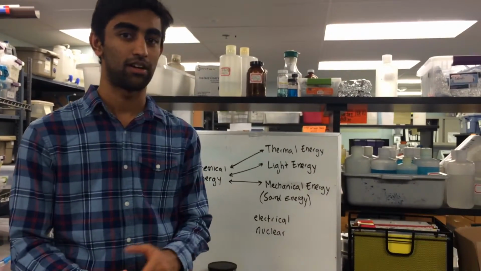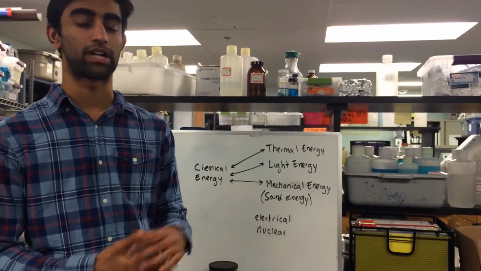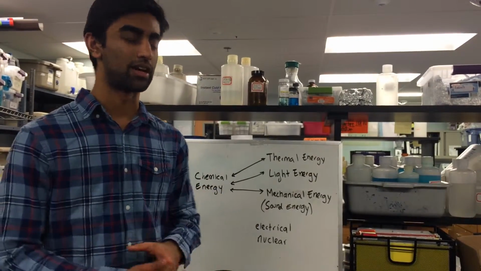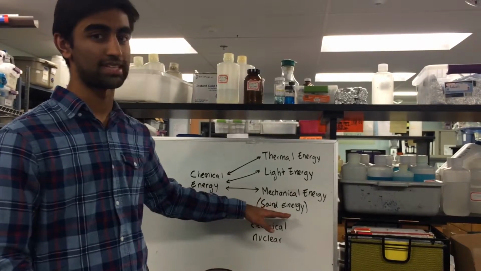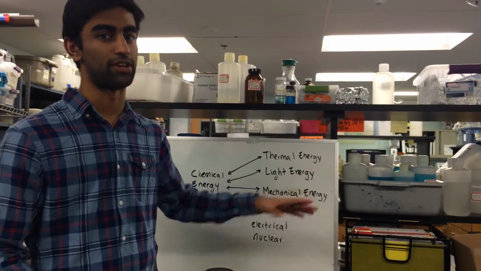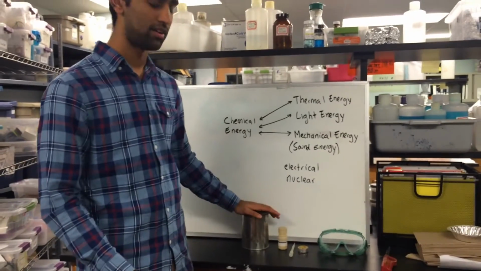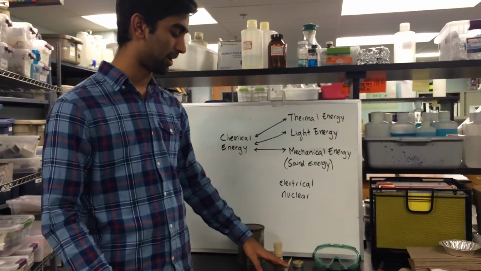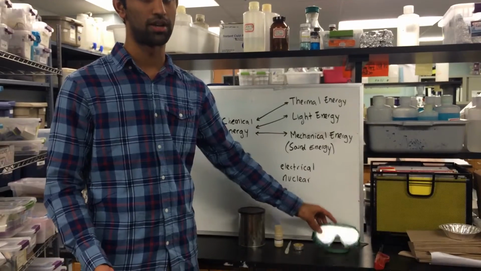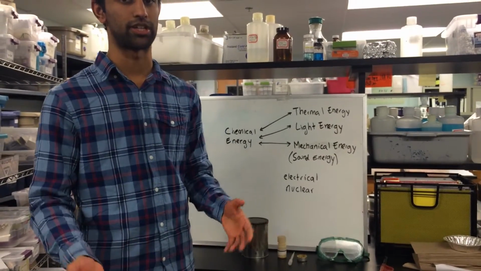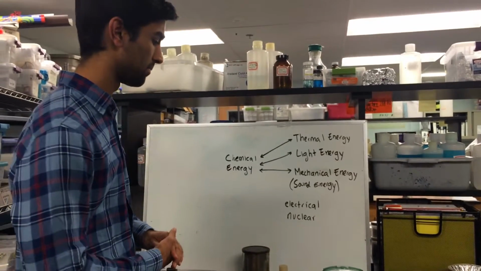In this activity, explain to the students that it will convert chemical energy to 4 different forms of energy, or 3 to be technical, because we're saying that sound energy is almost the same as mechanical energy. The materials you'll need are a coffee can, lycopodium powder, a pipette, a tea candle, and of course goggles. Make sure all the students have goggles, even though it's just a demonstration that you'll be doing at the front.